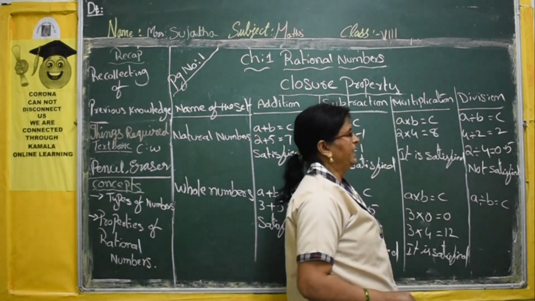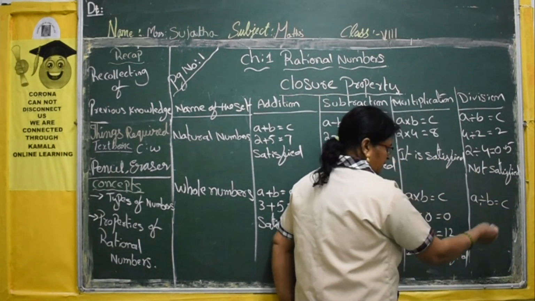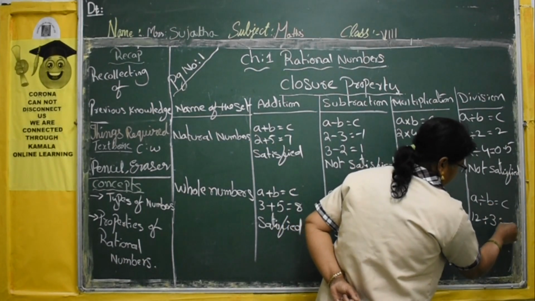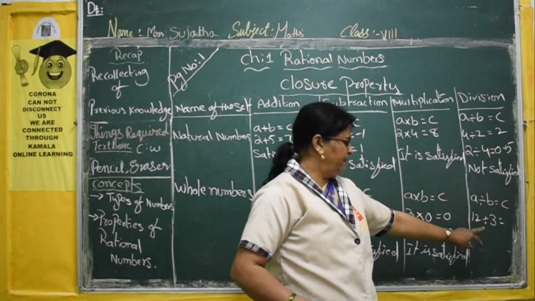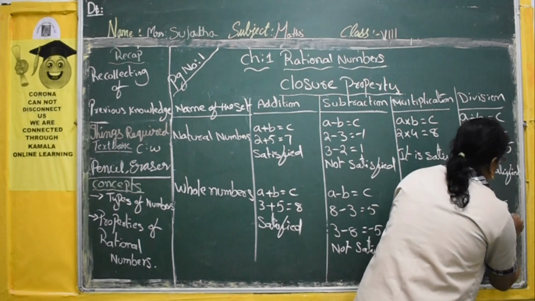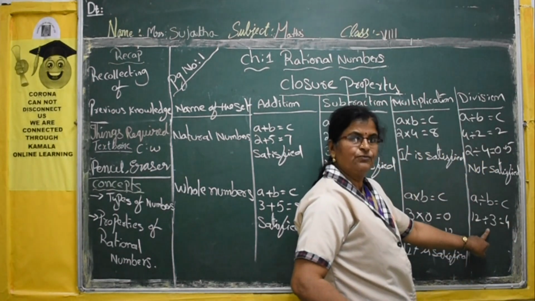A divided by B is equal to C. Now take A is equal to 12, B is equal to 3. A divided by B, 12 divided by 3. How much will you get? In the 3 table, 12 will come 4 times.